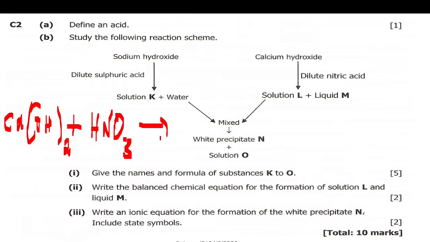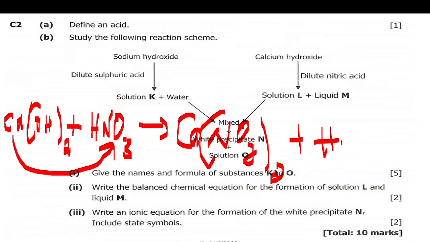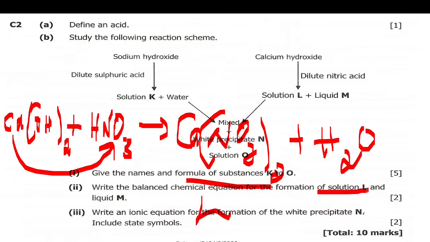When they react, this calcium will react with the nitrate to form calcium nitrate, Ca(NO3)2, with brackets, plus water. The hydroxide and the H will form water, H2O. So this is L, and this is liquid M. L is calcium nitrate, and M is water.